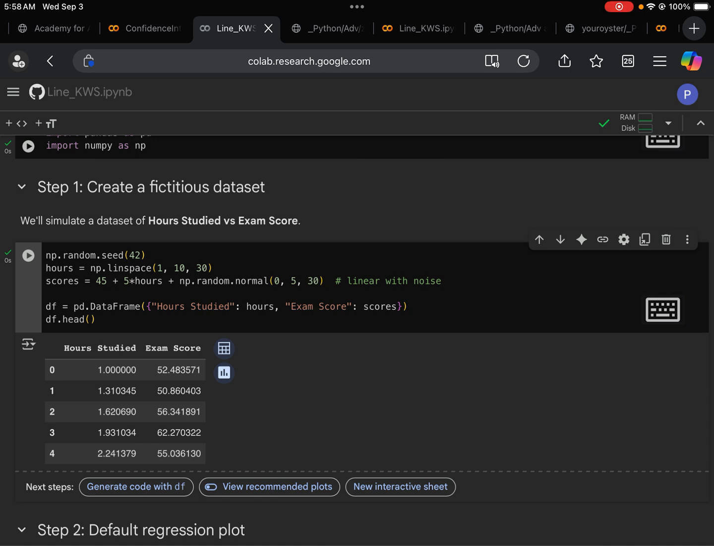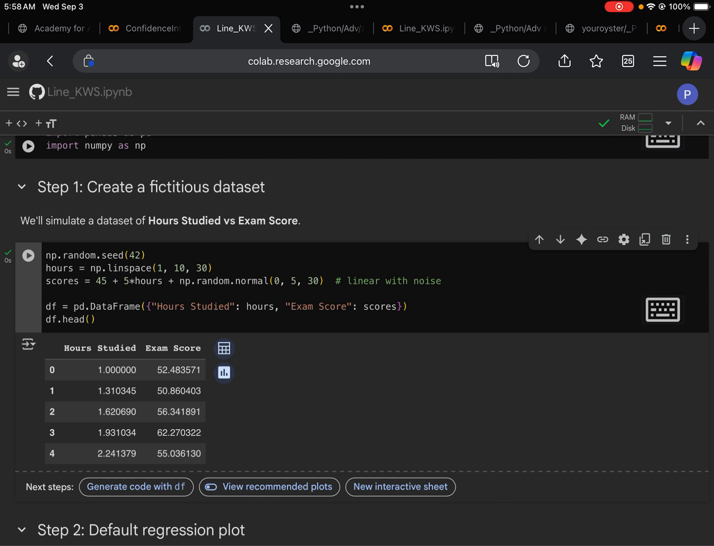We first set the seed. This is important to ensure that every time we run the code, we receive the same data set. This is to ensure the reproducibility of our program. Next, we generate random data points for hours. That's hours between 1 and 10 hours. We generate 30 such data points.